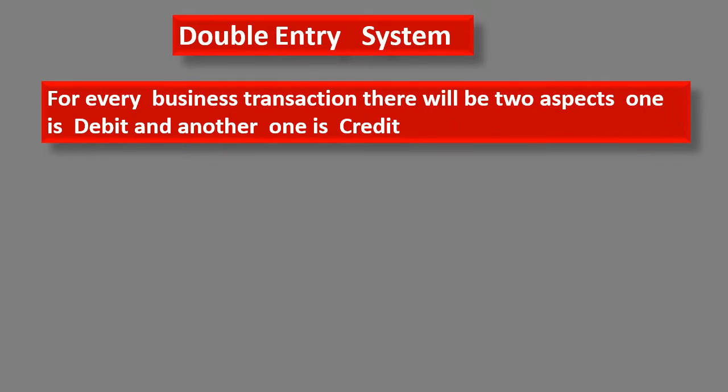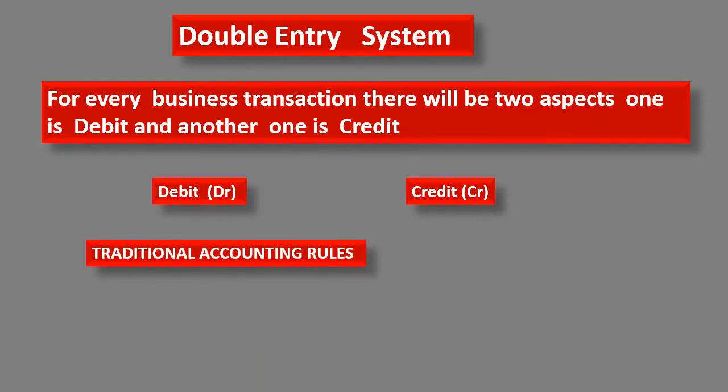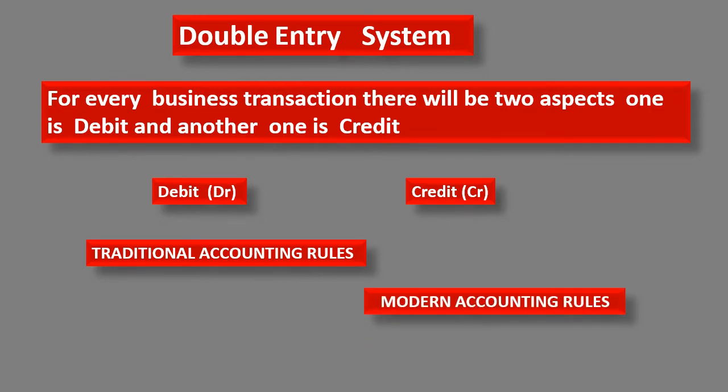Double entry system. For every business transaction, there will be two aspects. One is debit and another one is credit. Debit, in short form, we will write like this, and credit we will write like this. There are two types of rules: one is traditional accounting rules we are following, and another one is modern accounting rules.